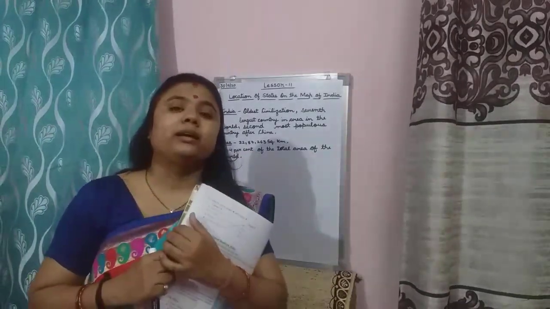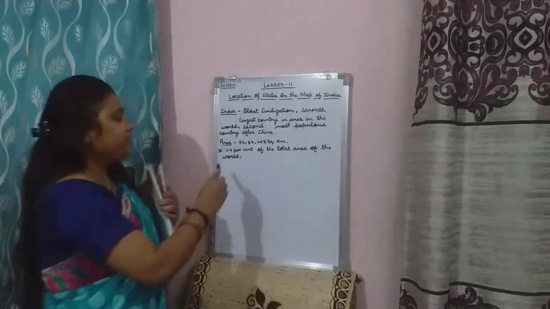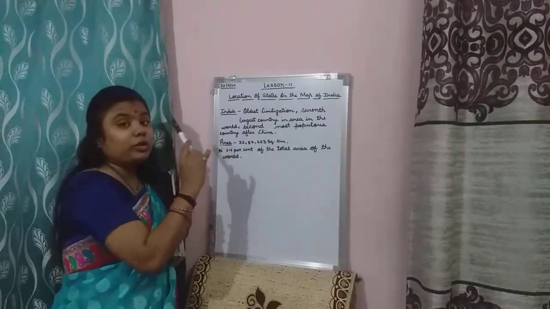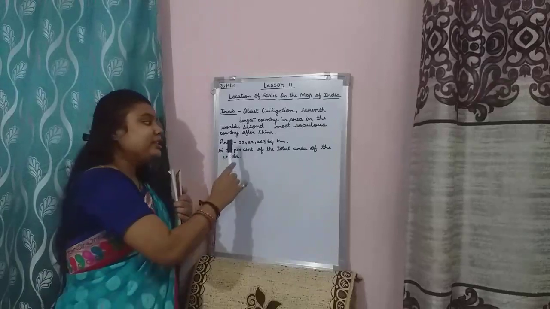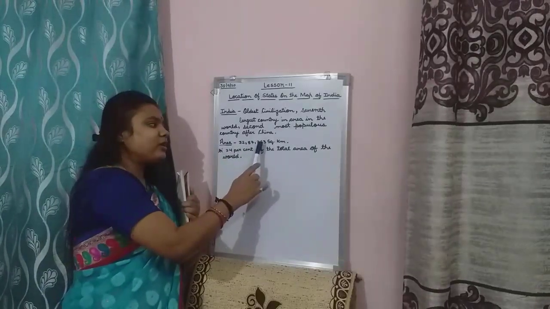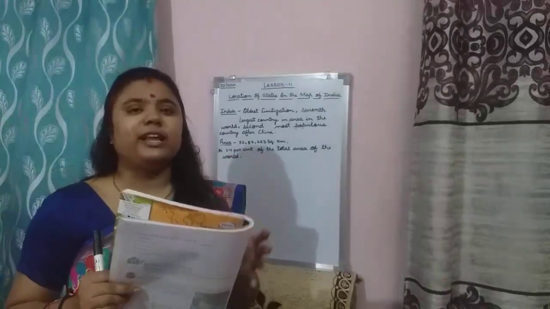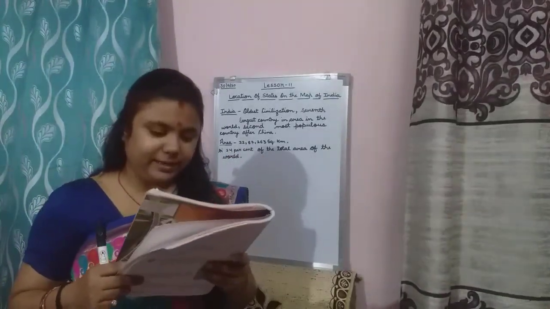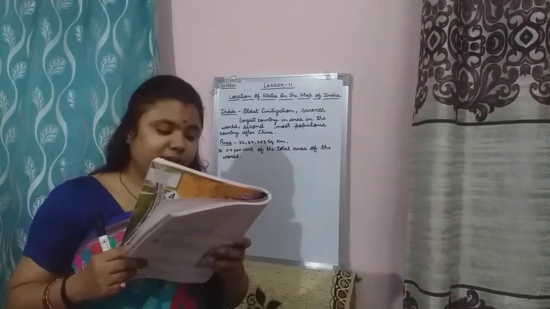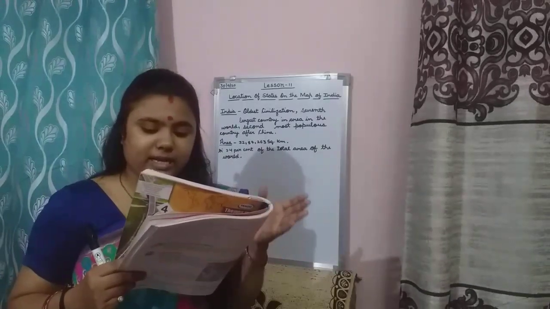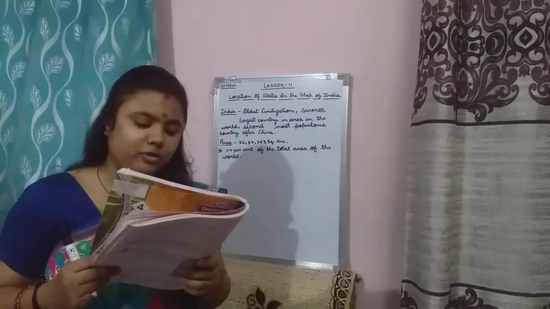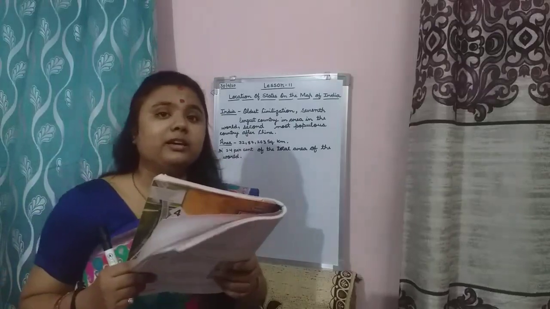It covers an area of 32,87,263 square kilometers. I have written here also, see, the total area of India is 32,87,263. So it extends from the snow-covered Himalayas to the tropical rainforest of the south.